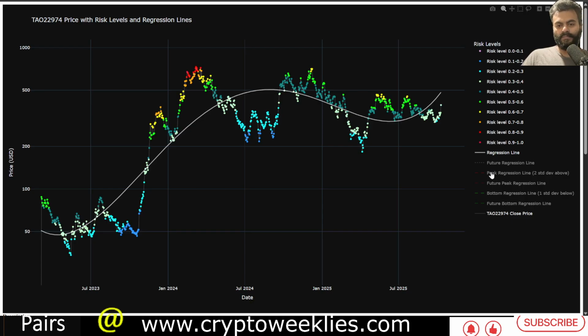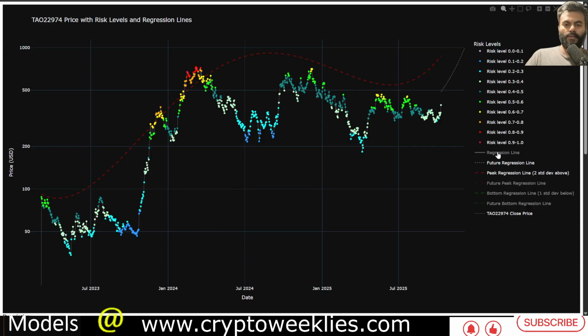If we were to look at some major bullish events, and if the prices were to go back to the 2 standard deviation residual drawn from this fair value, the peak forecasted is at around $875 per that model. If you were to extrapolate this regression line 3-4 months out, towards the end of November, early December, the fair value for TAO, if the price stays in a consistent upswing, could be somewhere between $900 and $1,000. That could be an interesting target to look at as the bull market of 2025 concludes.